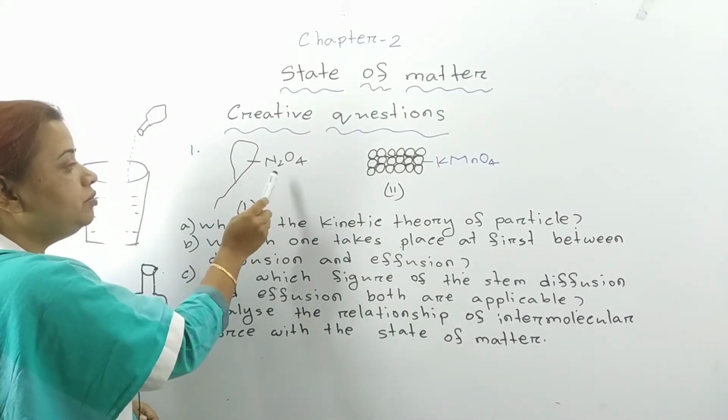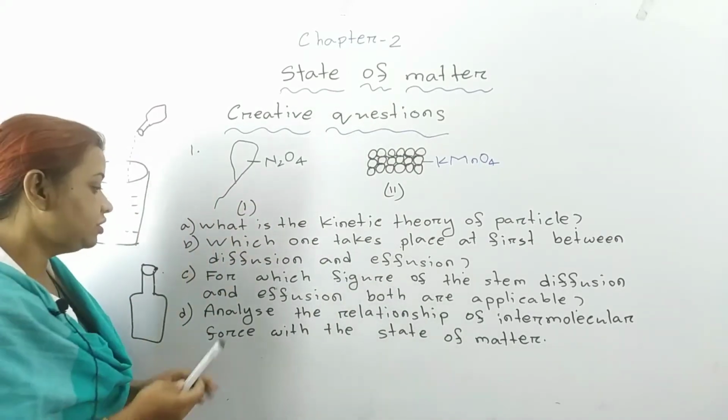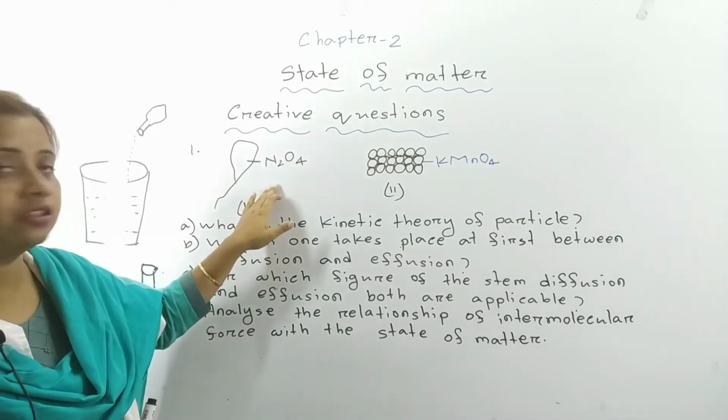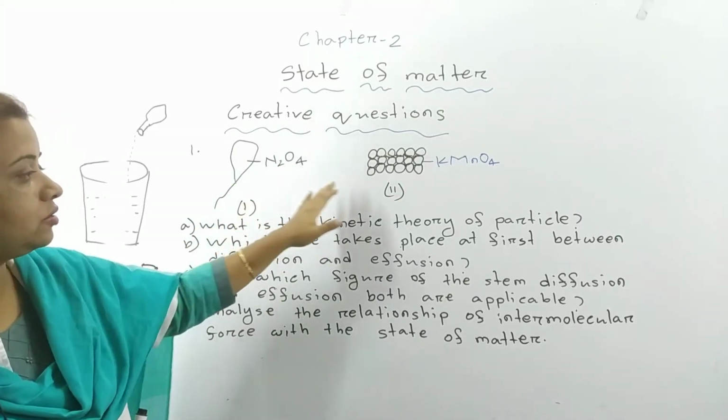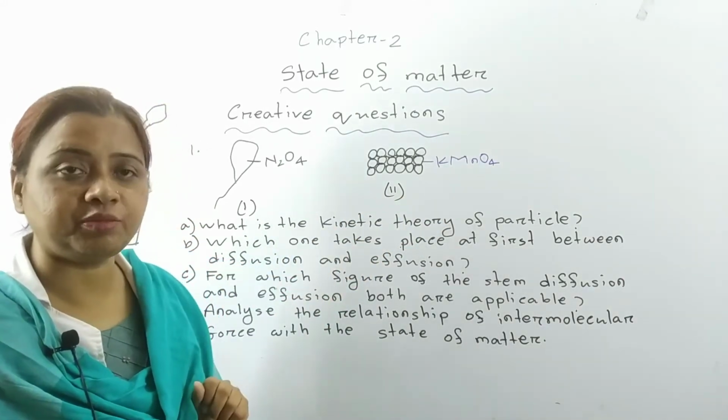This gas will mix up with the whole environment. This is called diffusion. So in case of figure 1, diffusion and effusion both are applicable, but not for potassium permanganate. For potassium permanganate only diffusion is applicable.